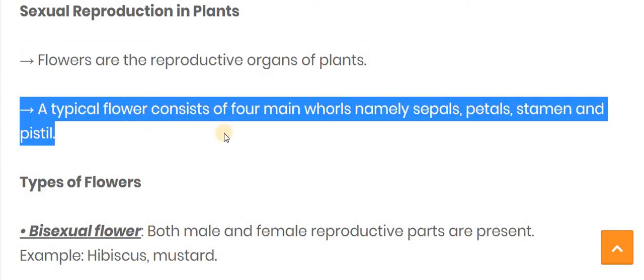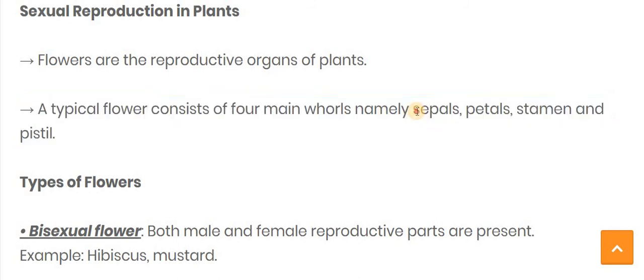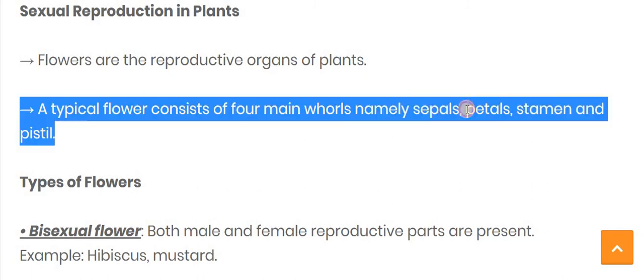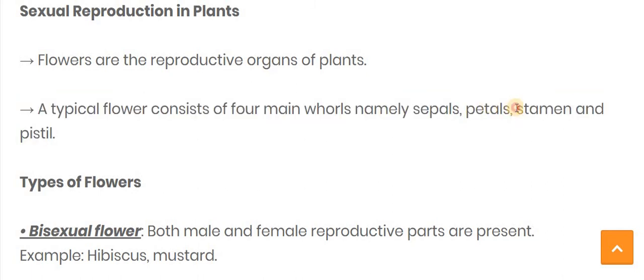So what does a flower contain? A typical flower consists of 4 main whorls, namely sepals, petals, stamen and pistil.